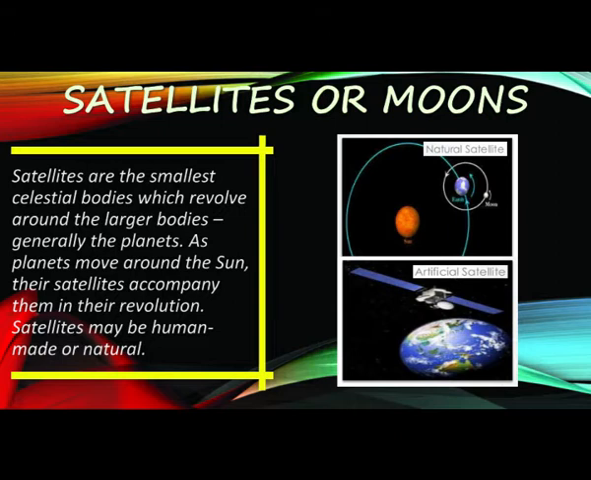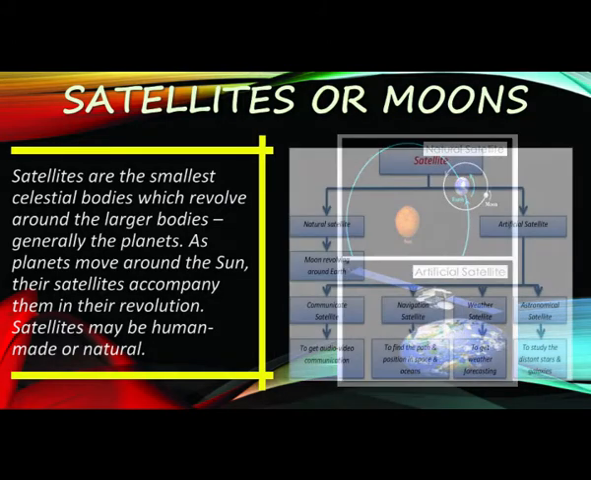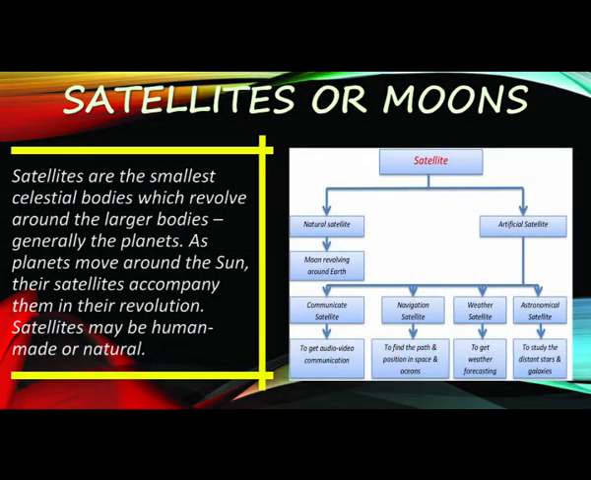Human-made satellites are sent to space to collect information on celestial bodies. They are launched into the orbit using rockets. You can see the figure and you can see the uses of human-made satellites.